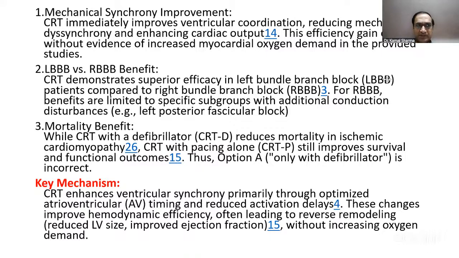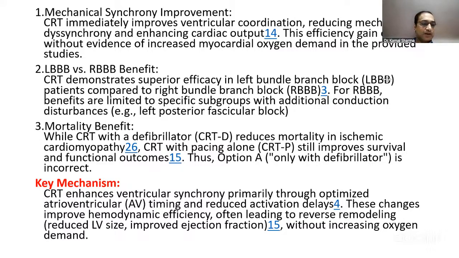This was one more question that a lot of students were not able to recall properly, as to which of the following is a good modality to assess LV dysynchrony. I've not included that question here, but a lot of students were asking about that option. The investigation of choice among the modalities mentioned would be echocardiography, where you measure the time delay between the septum and the posterior wall.